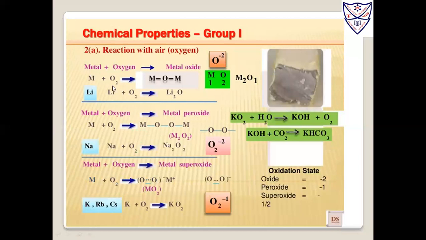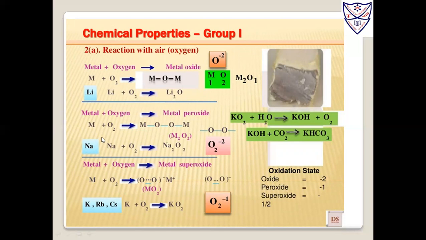Metal plus oxygen gives metal oxide. So how will you understand whether it is Li2O or LiO? The simple thing is: lithium is Li plus, and O is O minus 2. So we do the cross, and it gives Li2O.